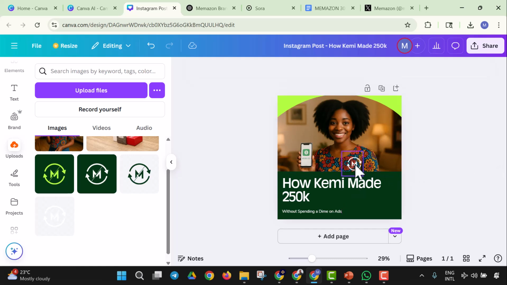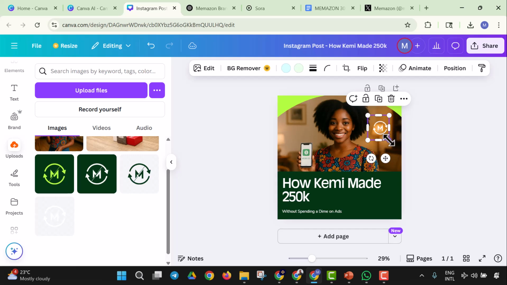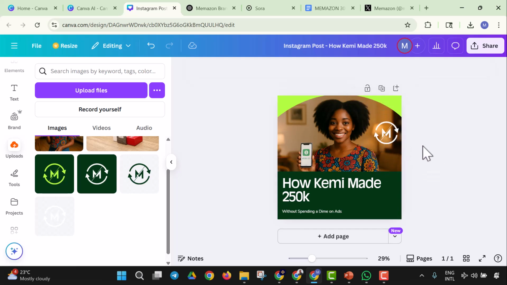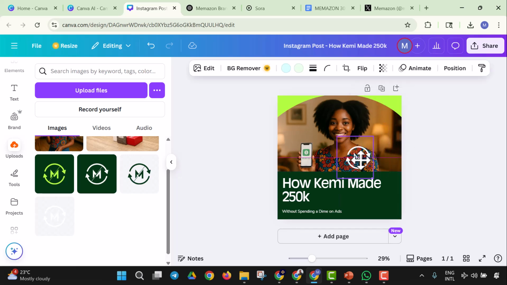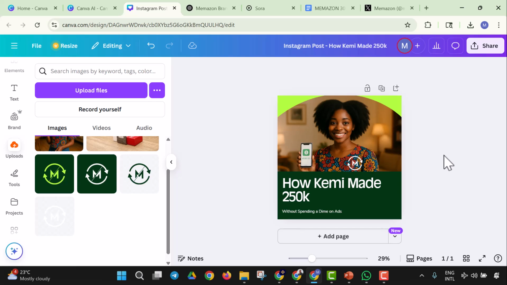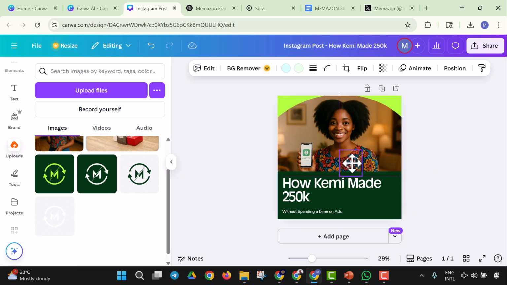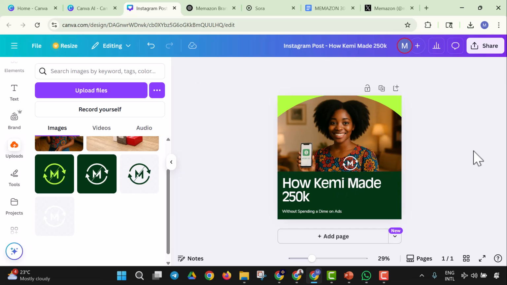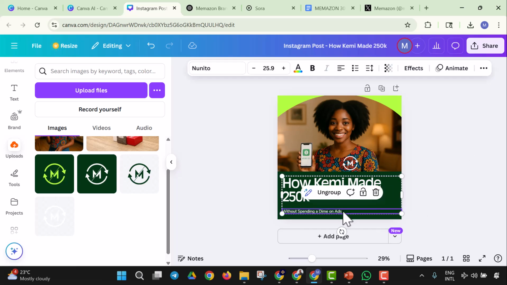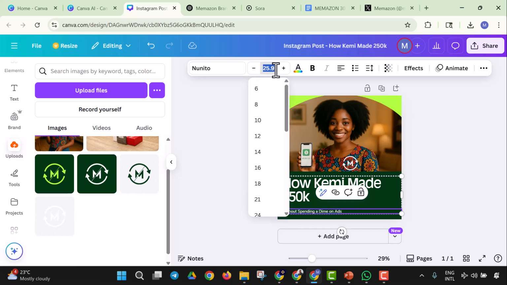We could bring in Amazon showing here, or we could bring it somewhere here if we feel comfortable with it. You could bring in all sorts of logos, the colors and everything. Let me make sure it's on the Ankara. So we have something like this, and here we are. We'll be able to create a full design right here, and you could check this out and see if you want to increase that size.